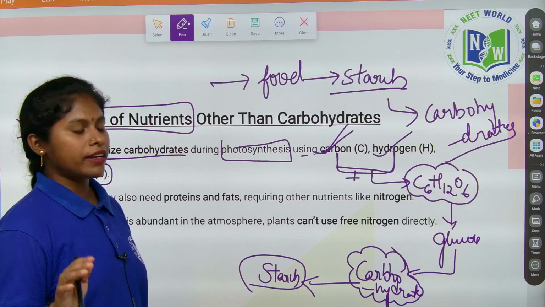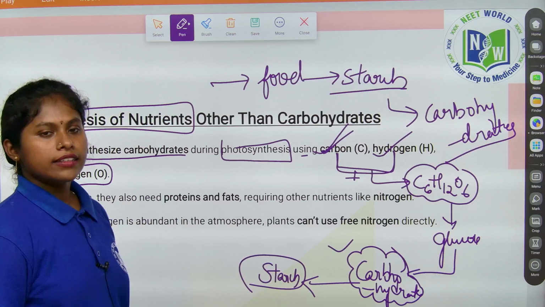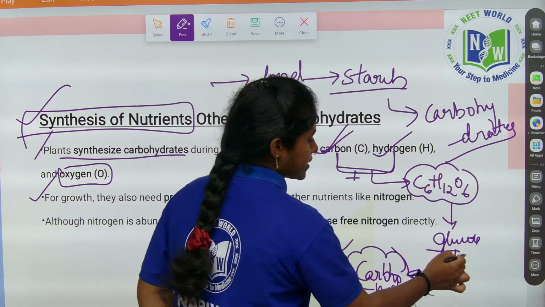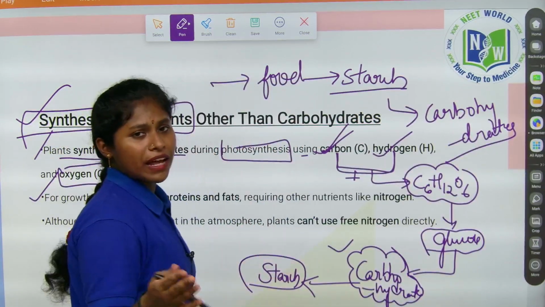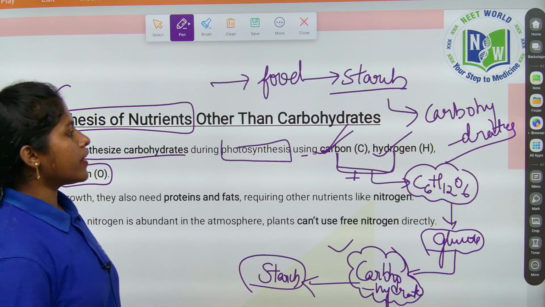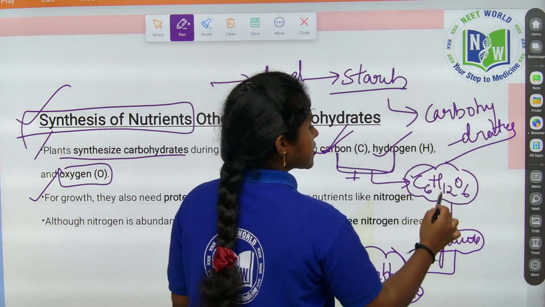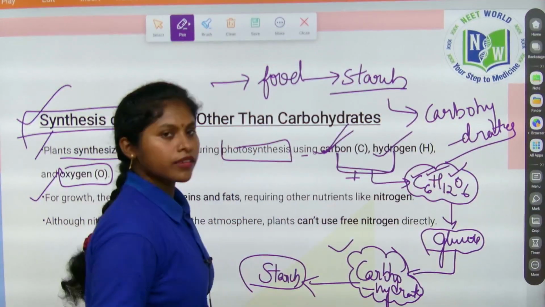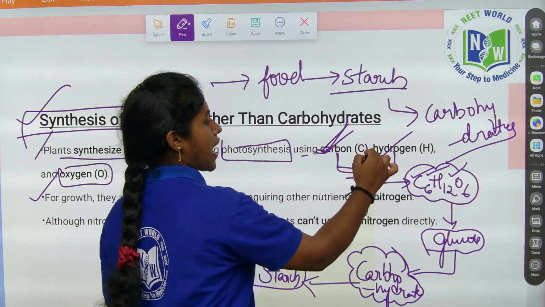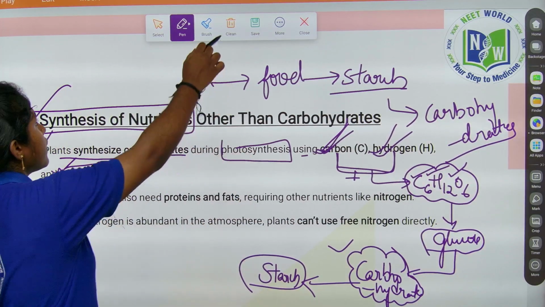The food prepared in the plants is nothing but carbohydrates, in that glucose itself. In the carbohydrates, what does it have? Glucose, and the chemical formula of glucose is C6H12O6, right? So the carbon is synthesized, hydrogen is synthesized, and along with that oxygen is also produced in the process of photosynthesis, right?